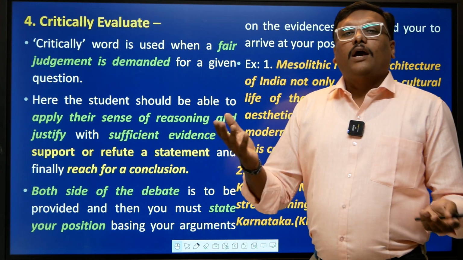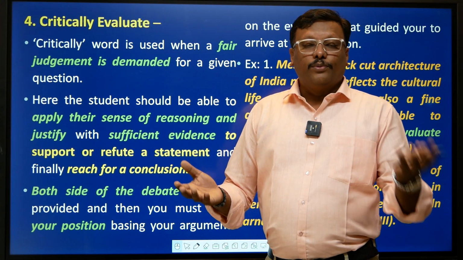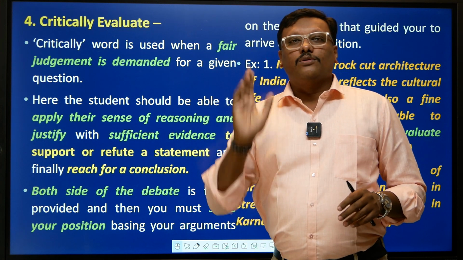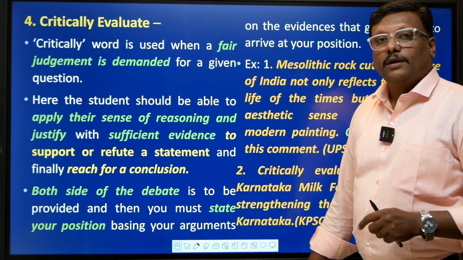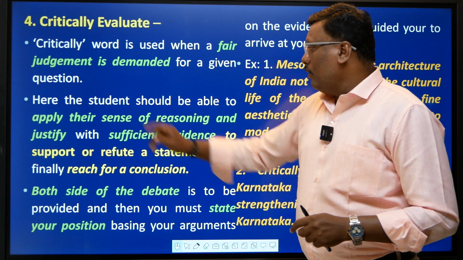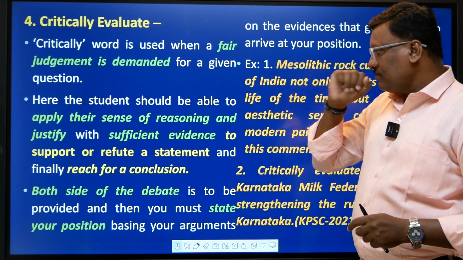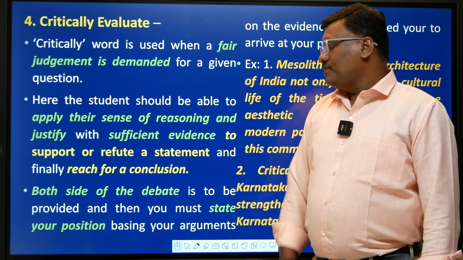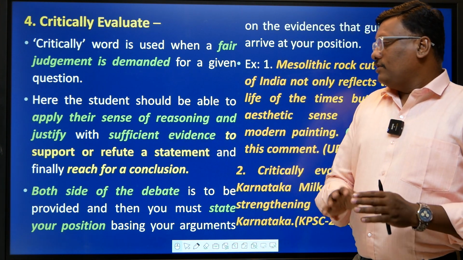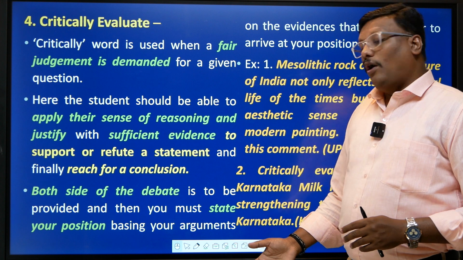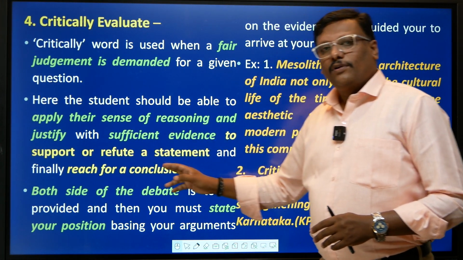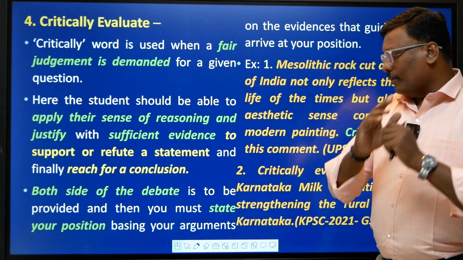You have evaluated sufficiently what the pros are, what the cons are, and based on this, I'm going to arrive at this conclusion. That is what critically evaluate is. Okay, right? The students should be able to apply the sense of reasoning and justify with sufficient evidence to support or refute a statement. But make sure that you support and refute the statement using sufficient arguments, right?